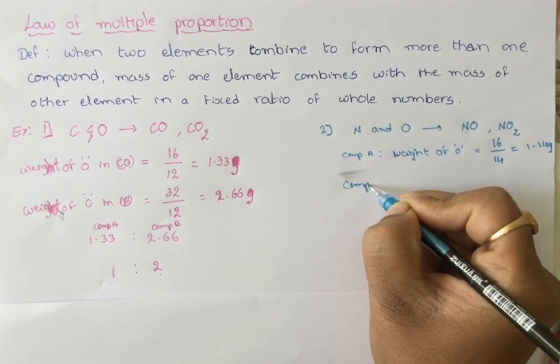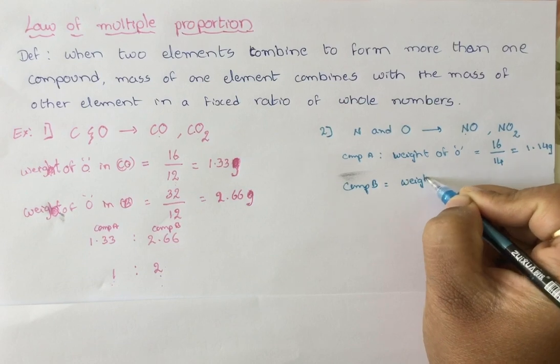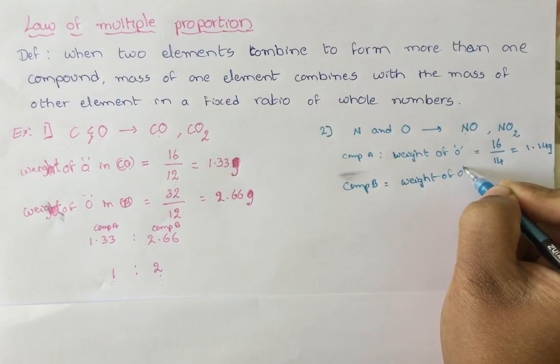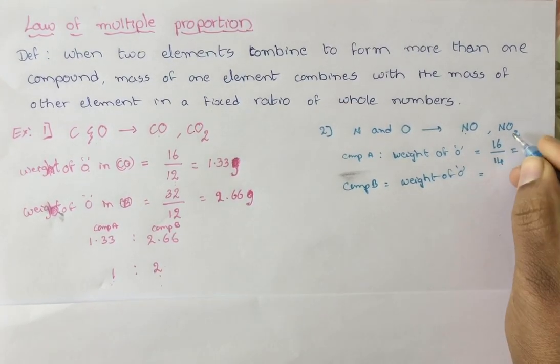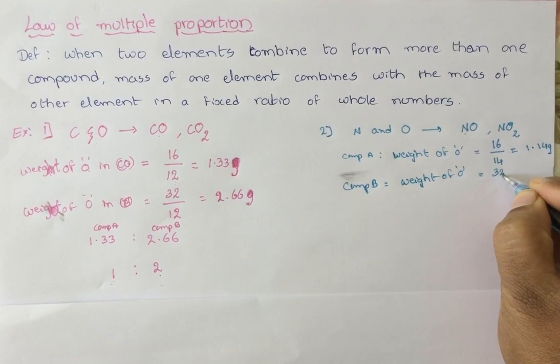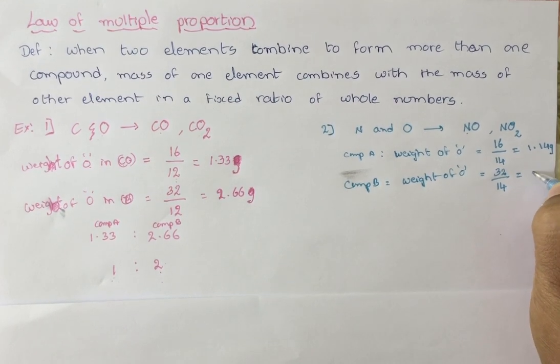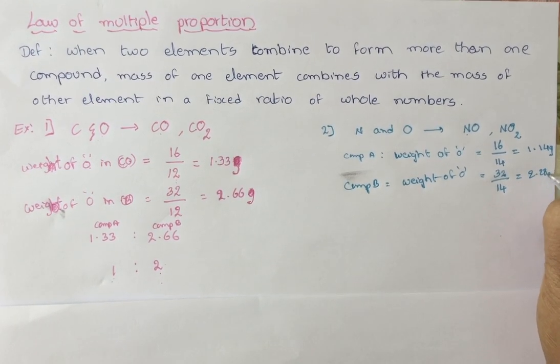Similarly, in compound B, if I want to find the weight of oxygen in nitrogen dioxide, two oxygen atoms are there. So 16 plus 16, 32. 32, only one nitrogen atom, that is 14. That will be 2.28 grams.